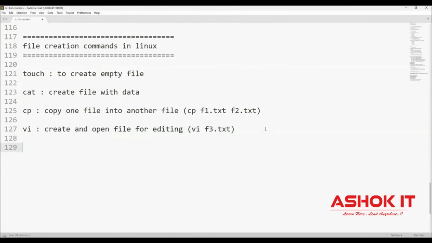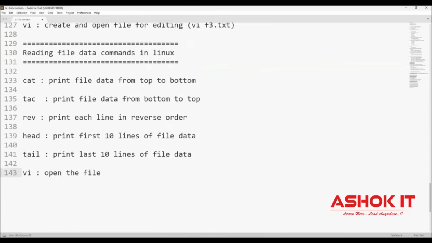To read the file data in Linux, we can use the cat command. It will print from top to bottom. We can use the tac command to print the data from bottom to top. The rev command prints each line in reverse order. The head command prints the first 10 lines of the file. Then the tail command prints the last 10 lines of the file.